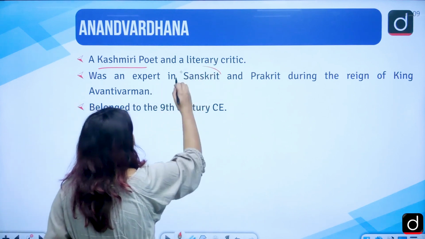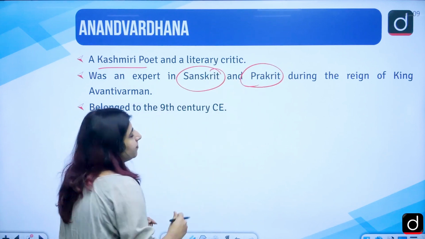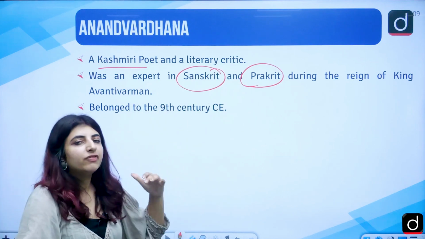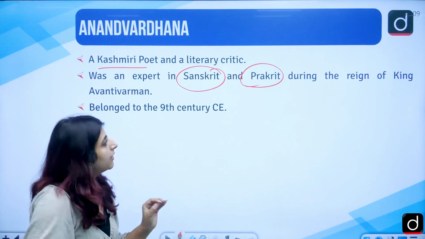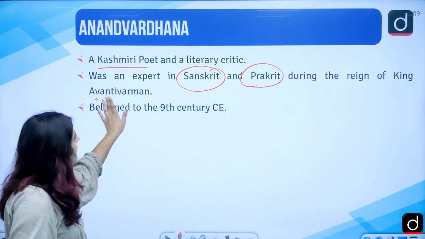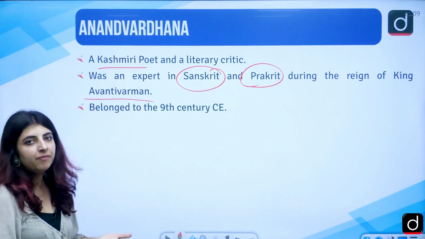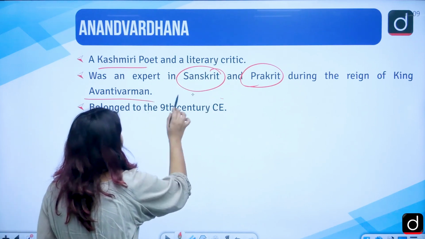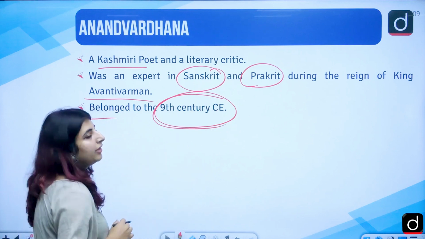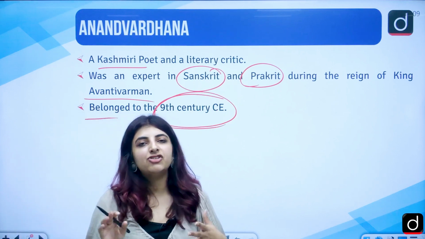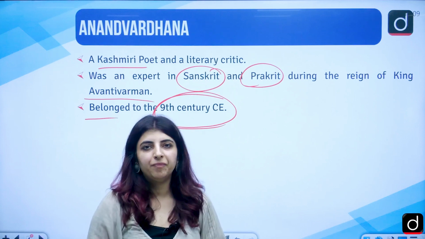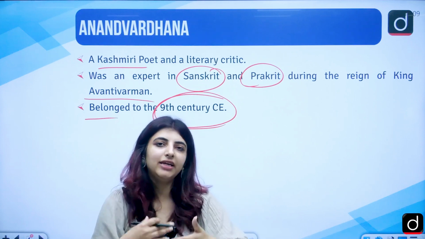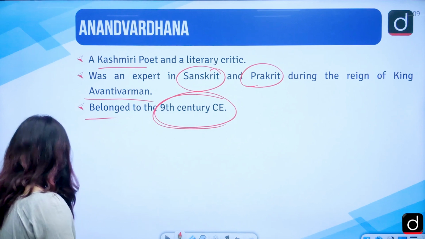He was an expert in Sanskrit and Prakrit, the language of the Jains, the Buddhists, etc. He was an expert of that period during the reign of King Anandvardhana. He belonged to the 9th century CE, but we know that Buddhism and Jainism started from around the 6th century CE. So he came 3 centuries after that.